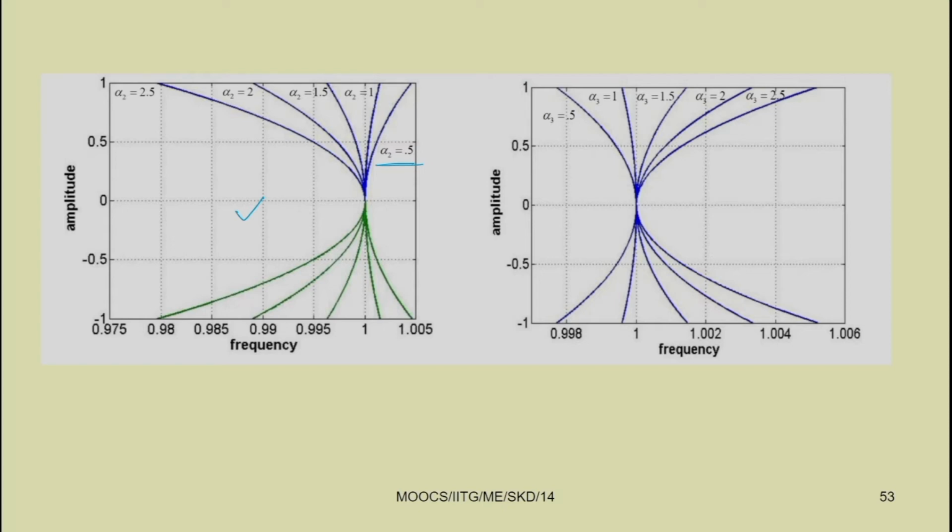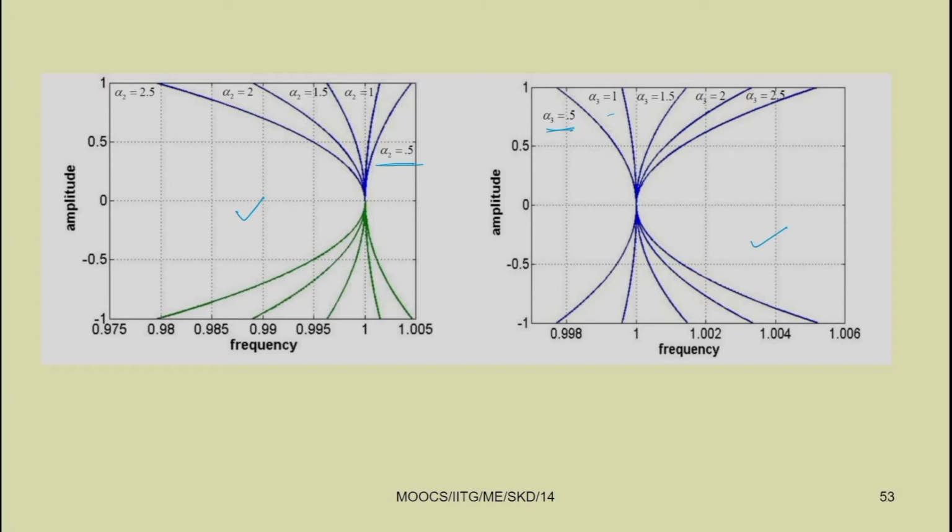Similarly, we change this alpha 3. For example, we have taken alpha 3 equal to 0.5 here, and then increased the value of alpha 3. You can see the frequency response curve. Here different values of amplitude you can get by taking different values of alpha 3. So you can see this response amplitude not only depends on the value of omega, it also depends on the values of alpha.